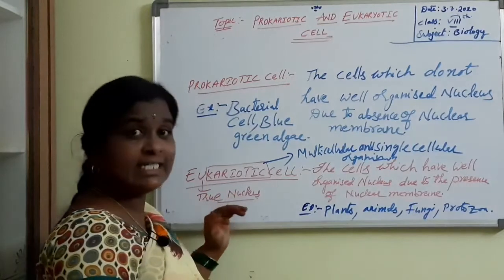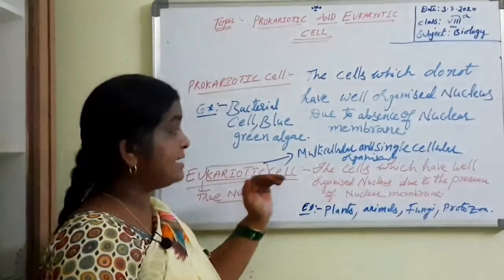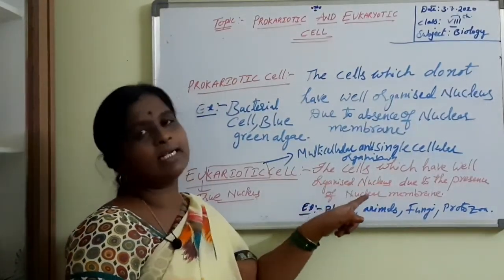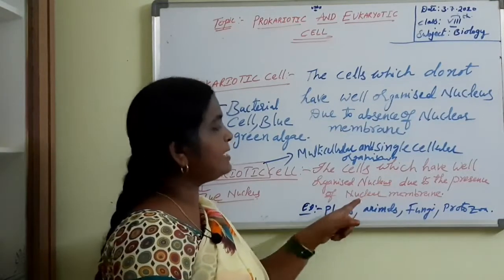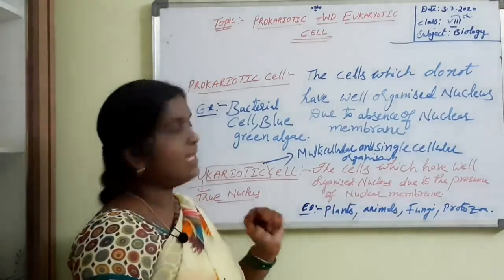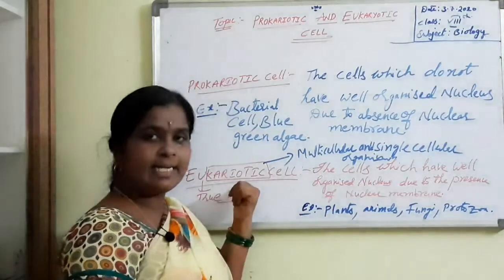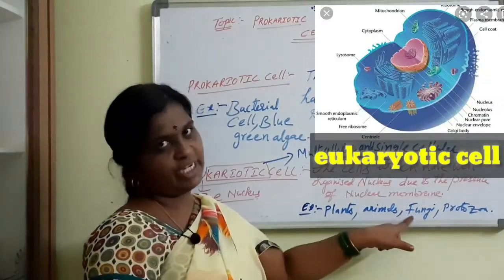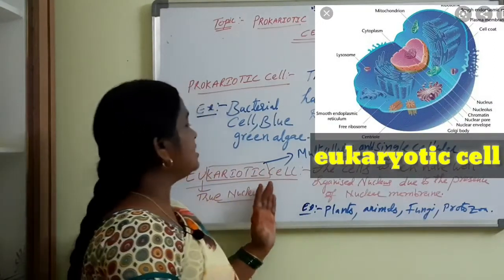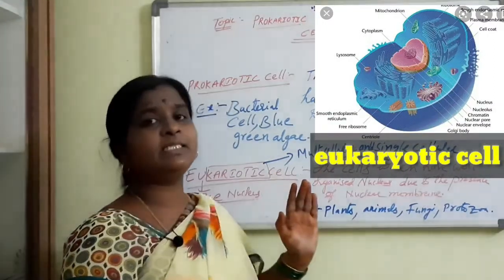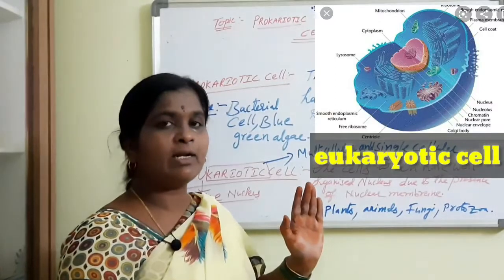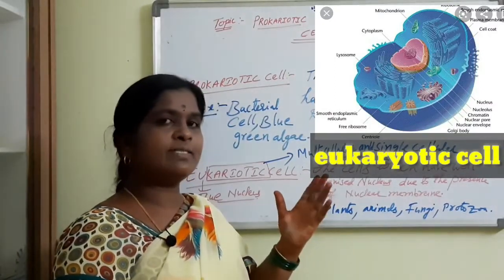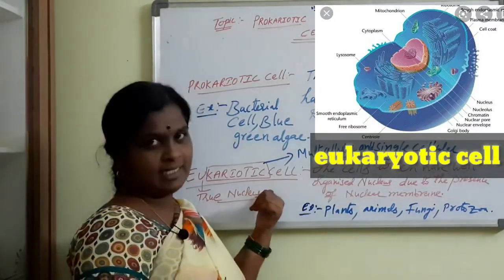That is, it contains the true nucleus. The cells which have a well organized nucleus due to the presence of the nuclear membrane are called eukaryotic cells. It is present in plants, animals, fungi, protozoa. So this is about the eukaryotes. Except the bacterial cell and blue-green algae, all organisms are made up of this eukaryotic cell.